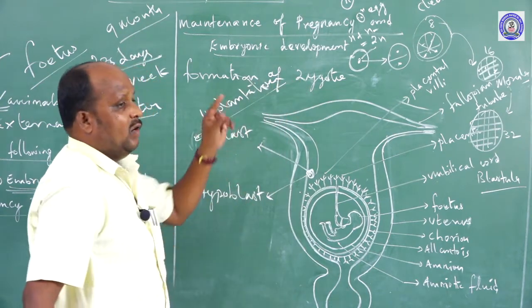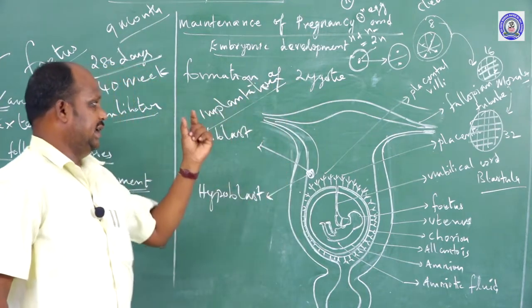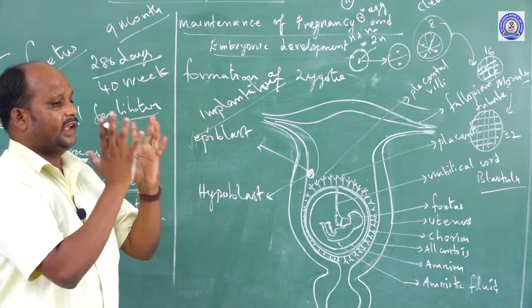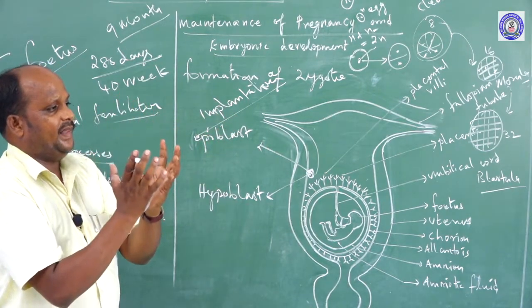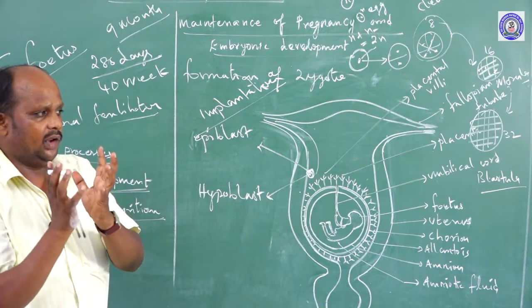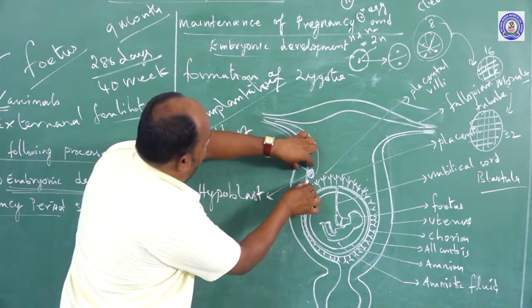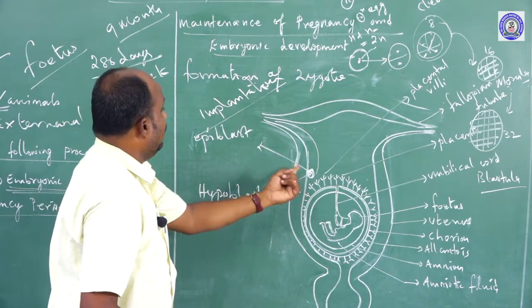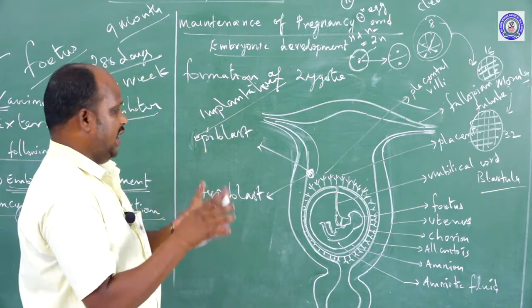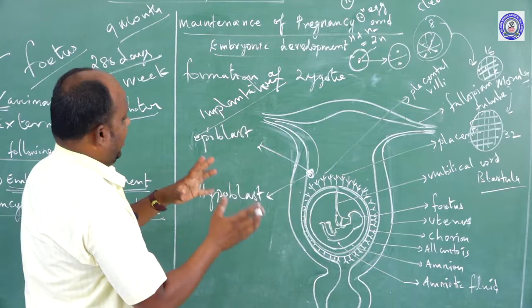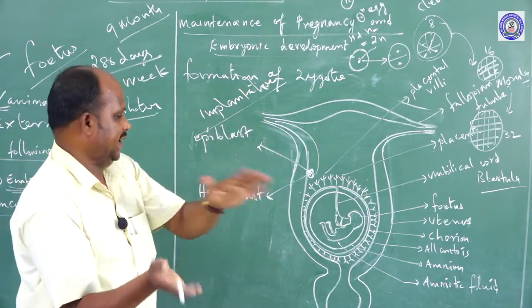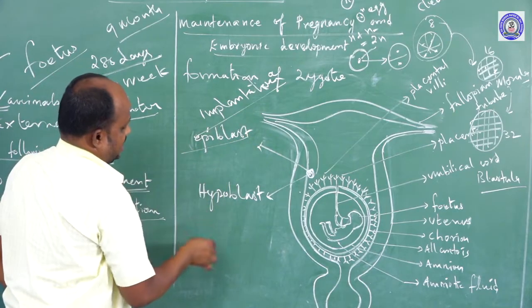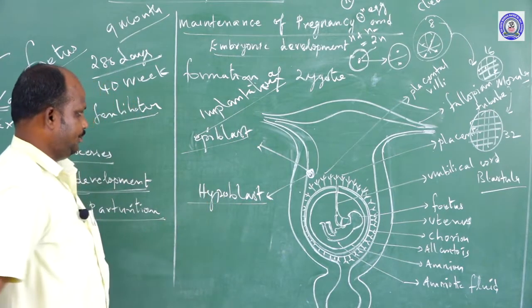Once again, recall, what is meant by implantation? Implantation means the completely matured embryo, from the zygote to a ball-like structure, is formed. That is called the embryo, and the embryo attaches with the wall of the uterus. It is called the blastula stage. When the blastula stage embryo attaches with the uterine wall, it further differentiates into 2 parts. One is the epiblast, second one hypoblast.